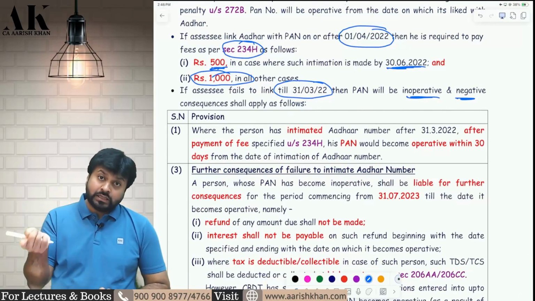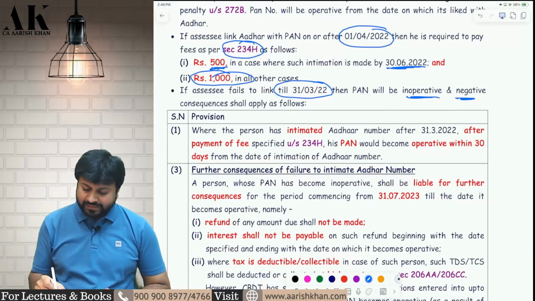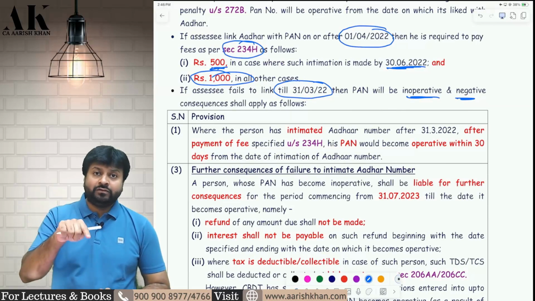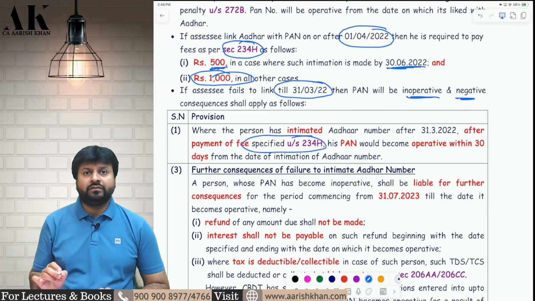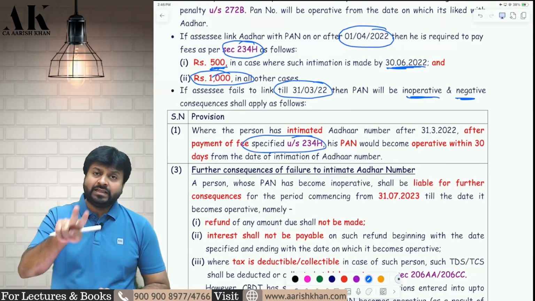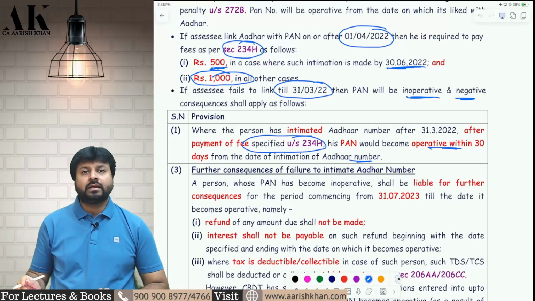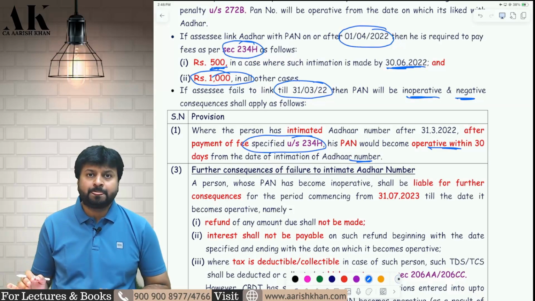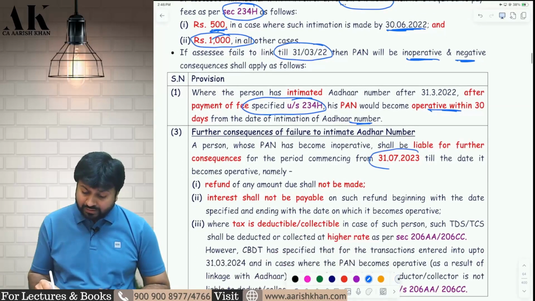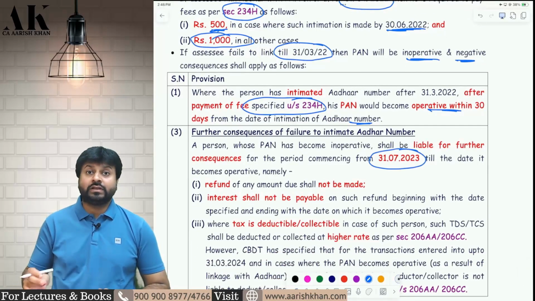Whenever you link later on in future, first of all, link and pay the fee under 234H, and then within 30 days the PAN will become operative. Till then the PAN will be inoperative. And from 31st of July 2023, the consequences will be serious.